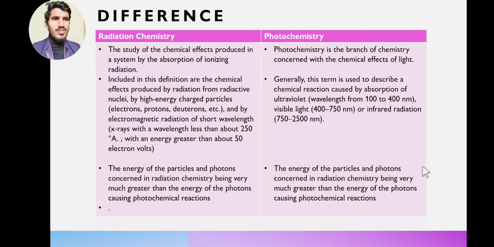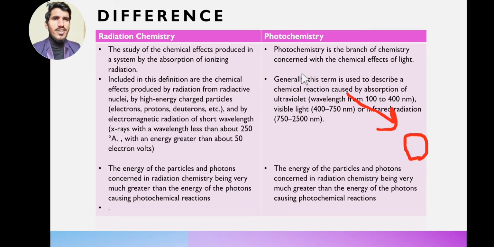Let's suppose that I have some material here, and it is absorbing ionizing radiation. Due to the absorption of this incoming ionizing radiation by this material, some chemical effects will be produced in this material. The study of those chemical effects produced by the absorption of the incoming ionizing radiation is covered in radiation chemistry.